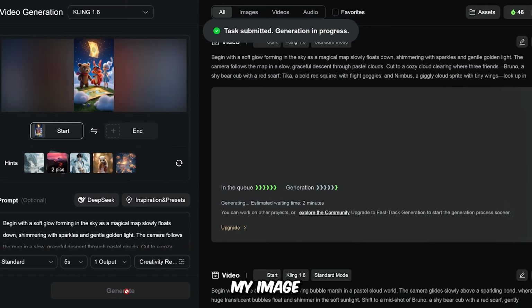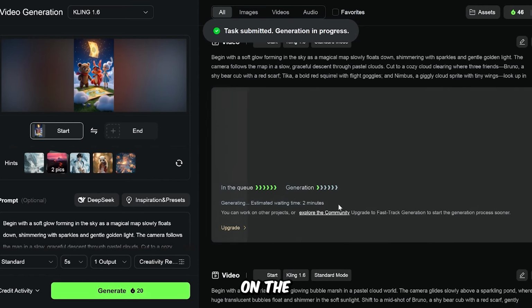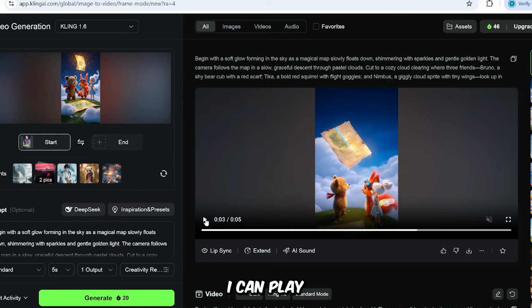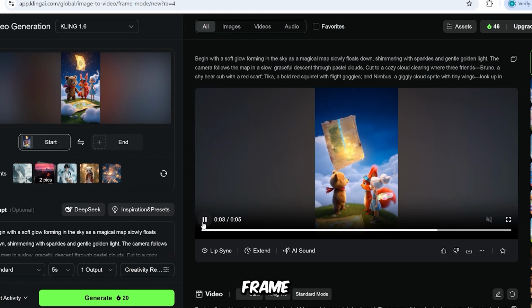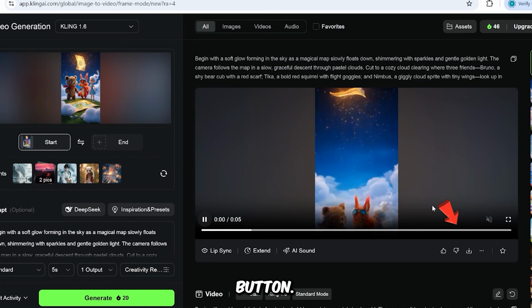After a short time, my image is turned into a video and shown on the screen. I can play the video, and below the video frame, there is a download button.